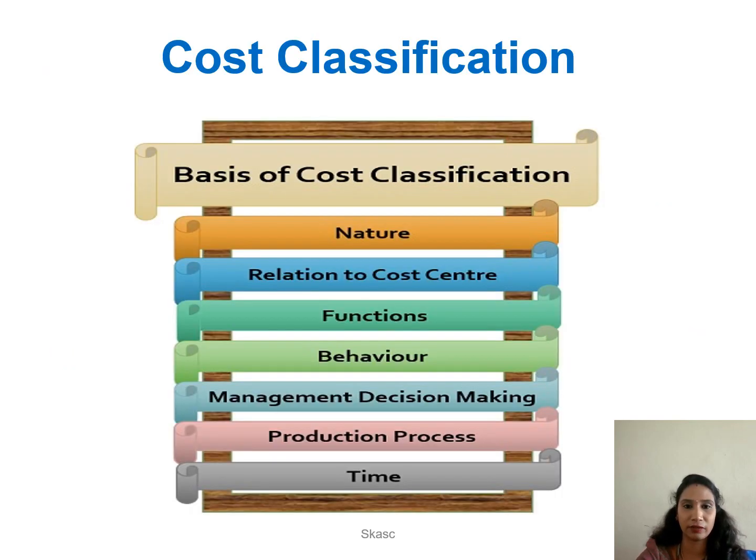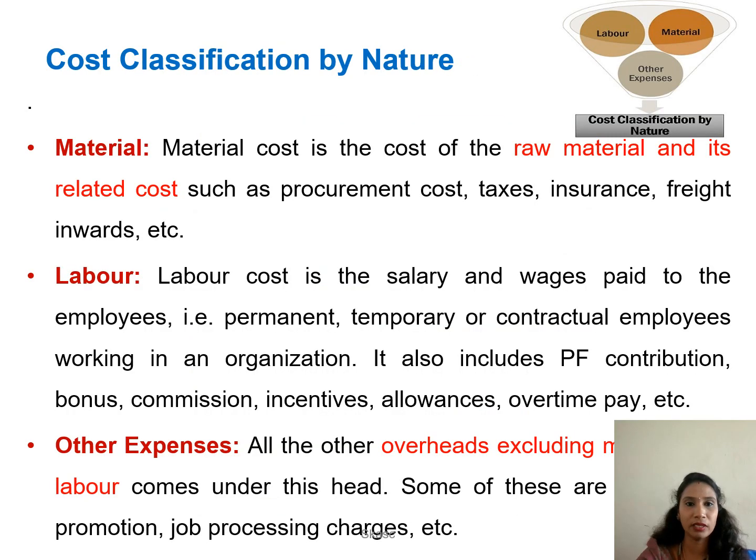Next one, cost classification. The costs are classified into different bases like nature, cost center, functions, behavior, decision making, production process, and time. First one, the cost classification by nature. It has three classifications: material, labor, and other expenses.